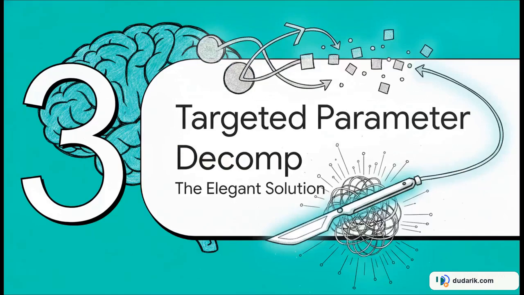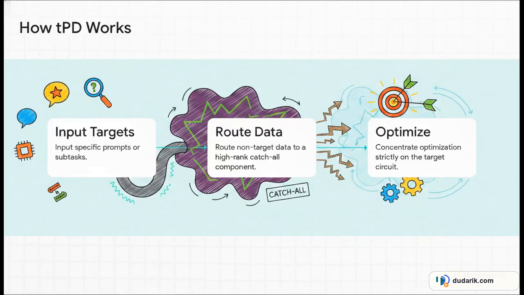Which brings us to section 3, targeted parameter decomposition, the elegant solution to this computational nightmare. Here's where it gets exciting. TPD introduces a new structural prior, the idea that not all weights are actually relevant for every task. Here is how it works under the hood. First, you input the specific prompts or subtasks you care about. Then, and this is the absolute genius part, it routes all the non-target data through a high-rank catch-all component.